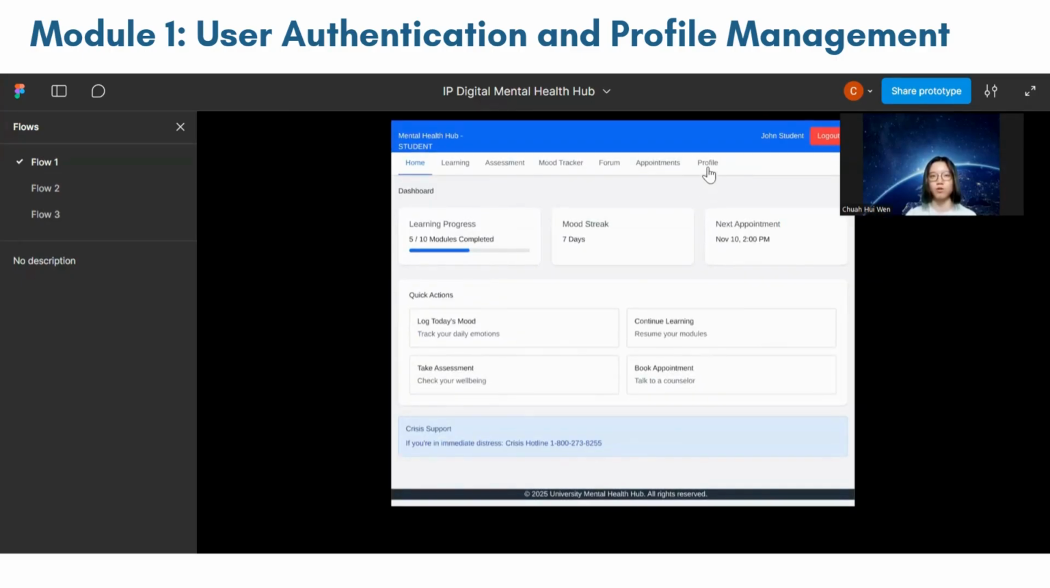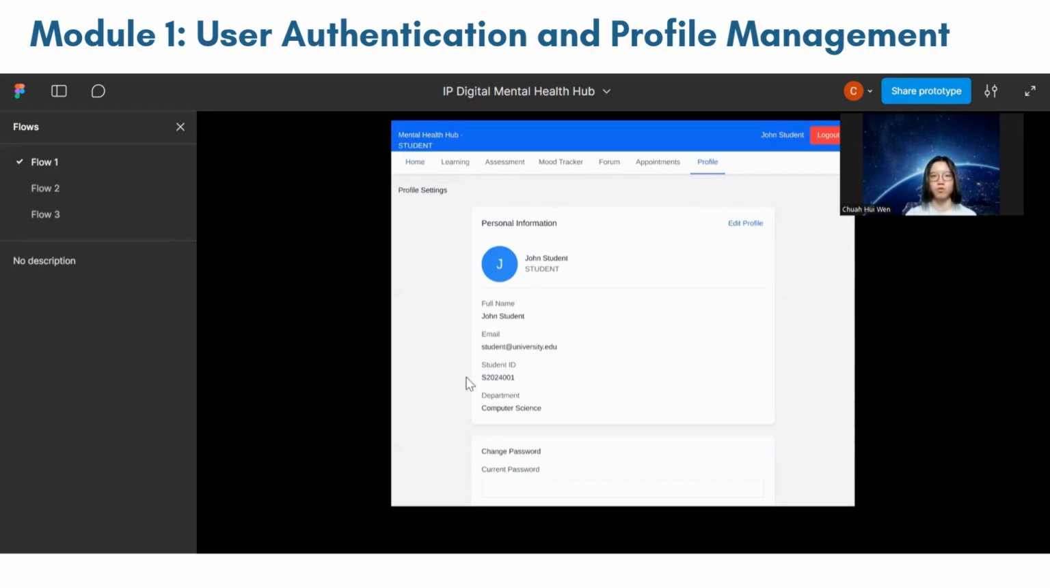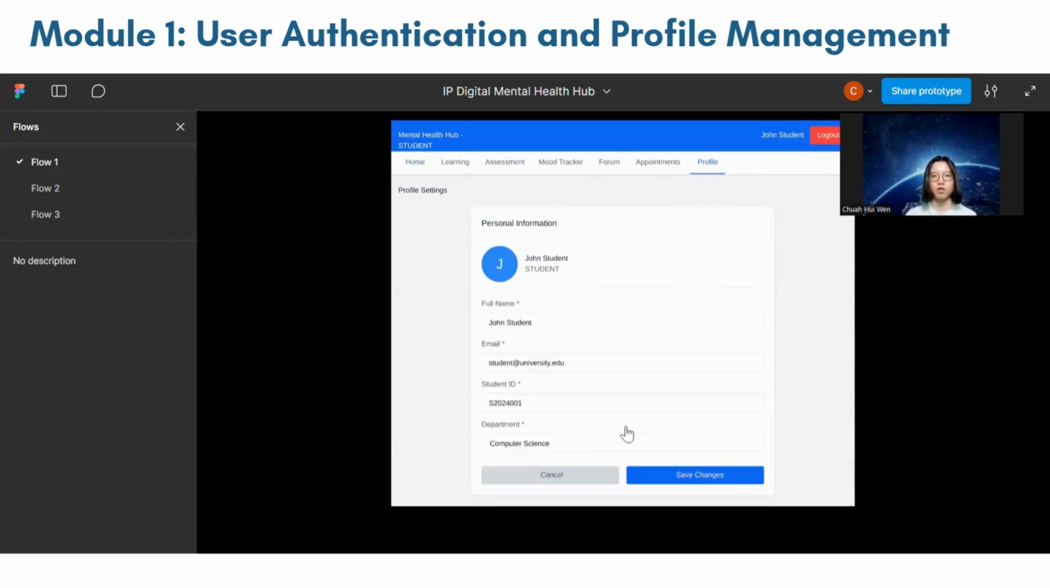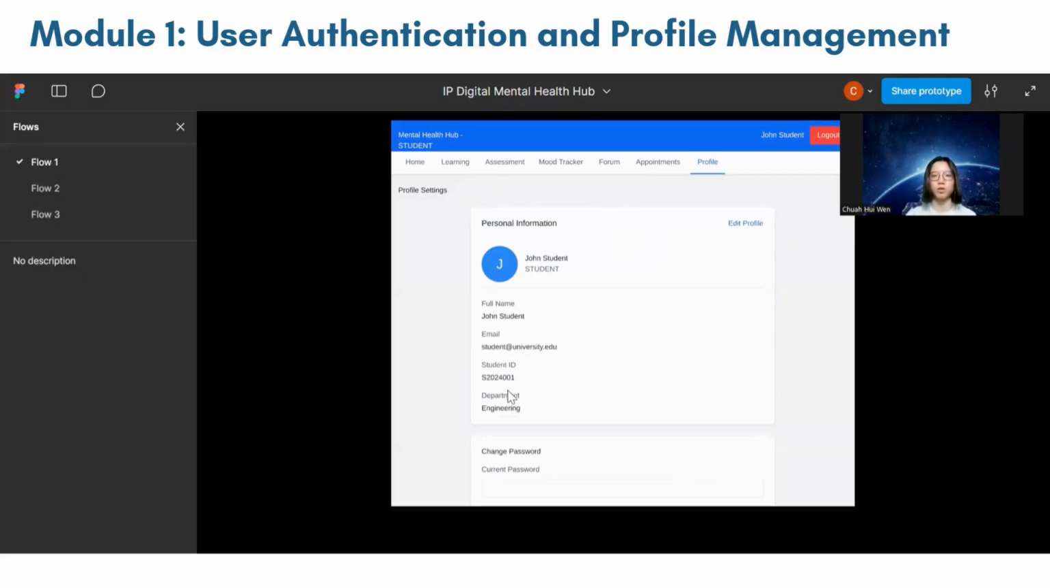Here at the profile, the student can edit their profile. For example, here the department is computer science. Then you click edit profile. Now I change the department to engineering, and then click save changes. Then it will show here that the department is engineering.